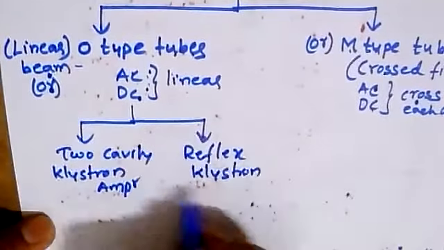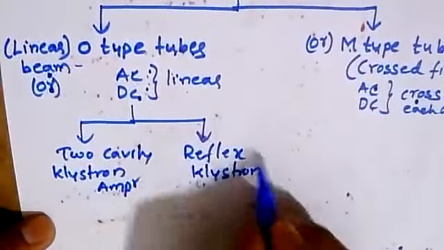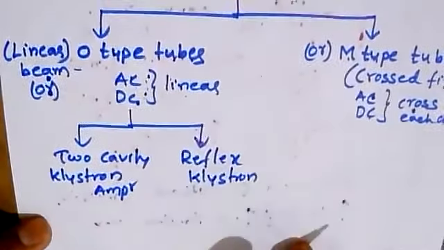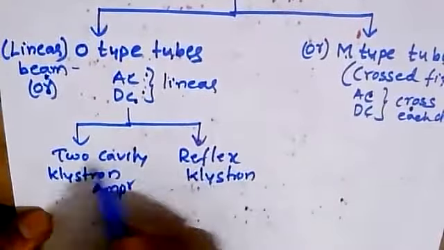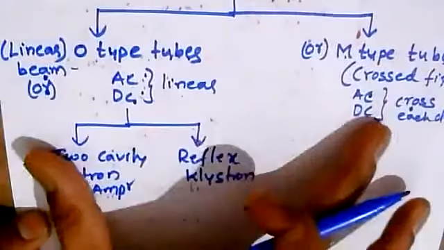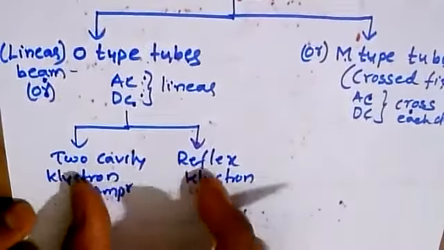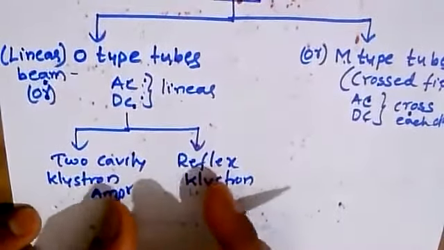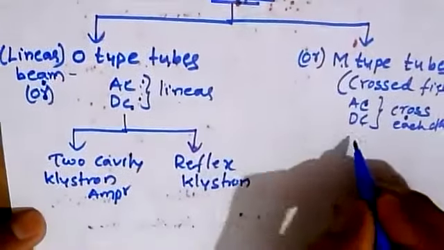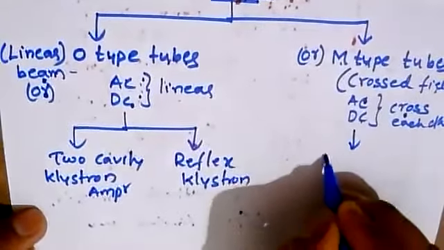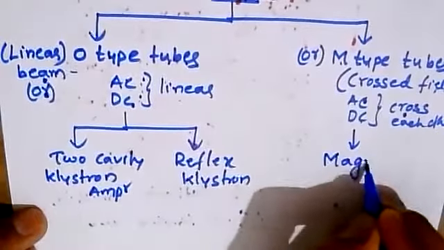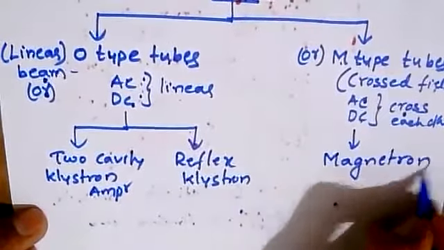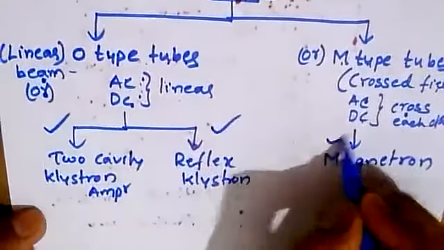In the laboratory, whatever we make use of is nothing but the reflex klystron. These two are as per the syllabus, and in the case of M type tubes, the magnetron. So these are the three topics we are going to discuss in the third unit.